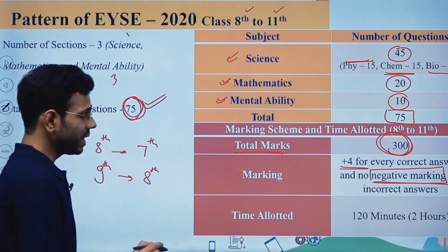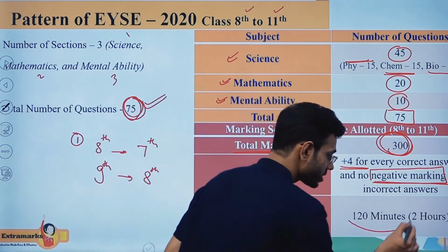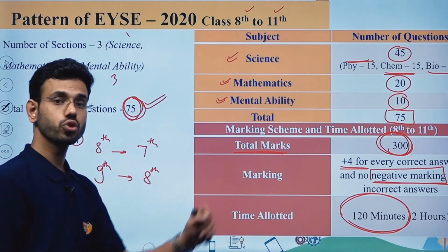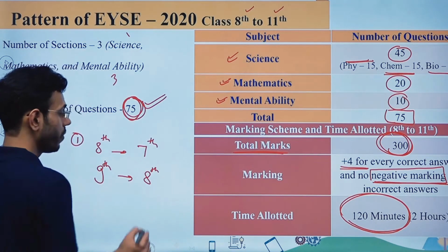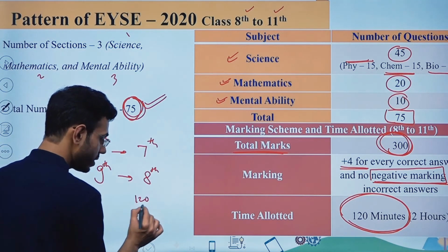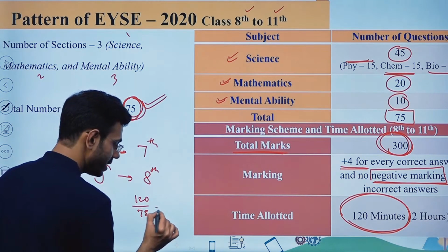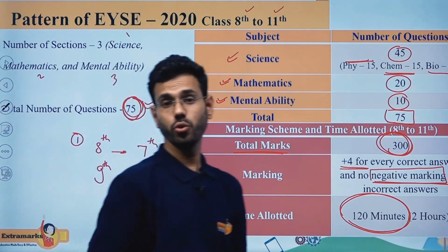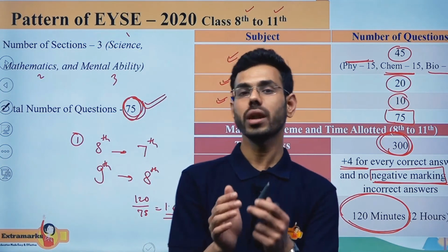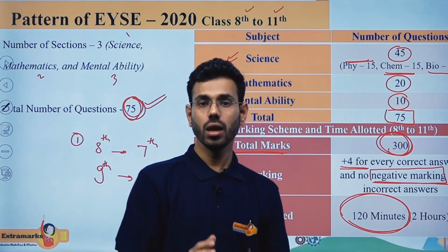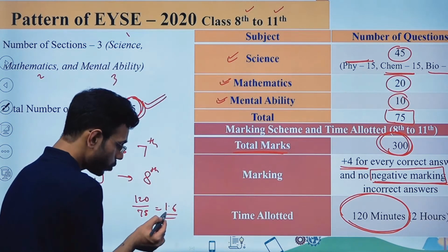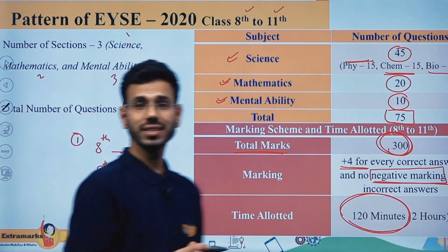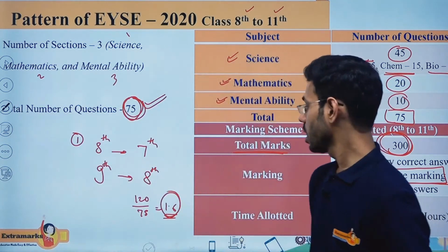Now the next thing is the time allocation for this particular examination. There will be 120 minutes for solving this paper. If I am dividing this 120 by 75, then it's going to be 1.6 minutes. So for solving a particular question, you will be getting 1.6 minutes. It is not like that, students. What I'm saying is, this 1.6 minutes you have to utilize in a proper manner. How are you going to utilize this 1.6 minutes in a proper manner?